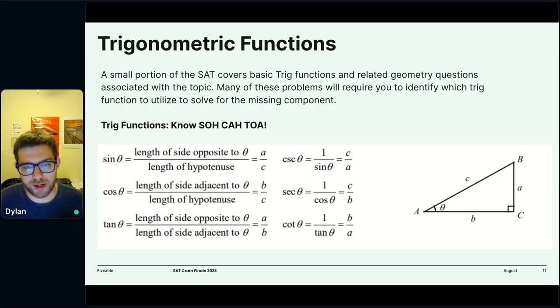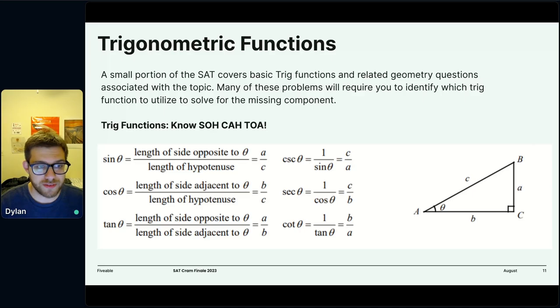The big 3 or 6 things you need to know for trig are the trigonometric functions, right? Those are all based off of a right triangle. So we have this right triangle here, triangle ABC, and we've labeled one of its angles as theta. Theta is just a Greek letter used for measuring the angle. And we define 6, but mainly 3 functions off of this theta: the sine, the cosine, and the tangent. These are specific values that relate this angle to the ratio of sides of a triangle.